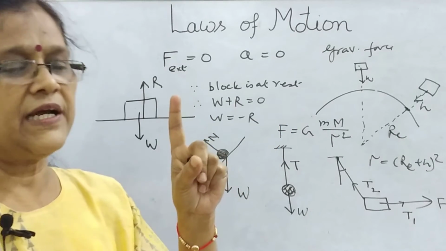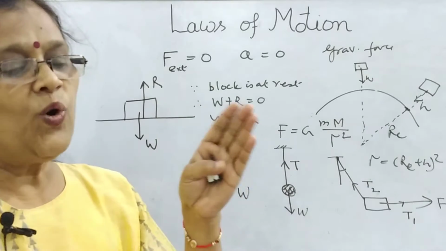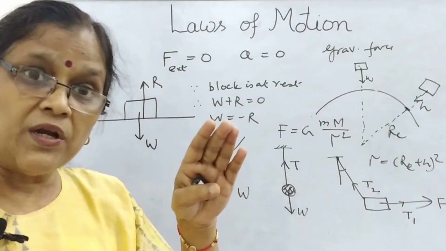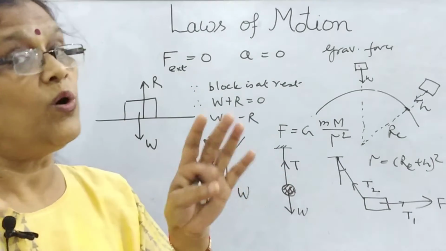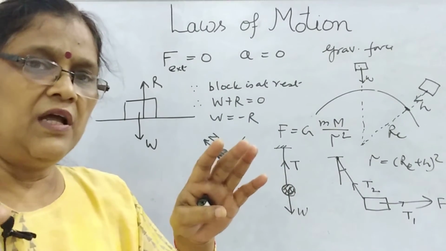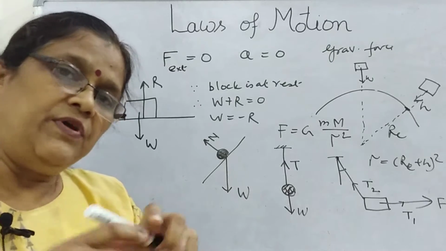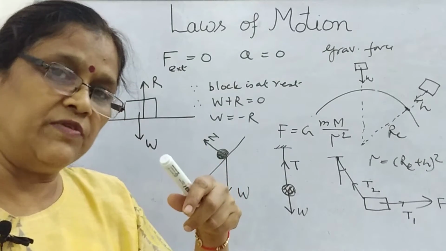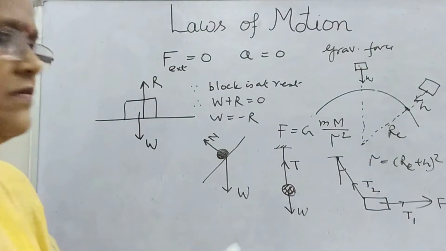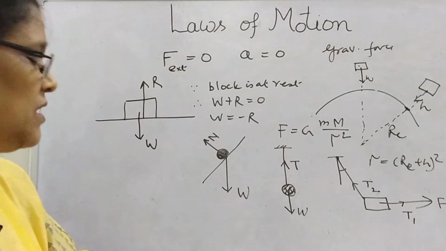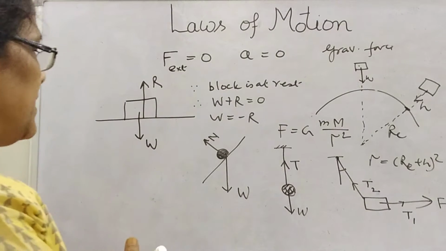The second thing is that forces on it are shown, not by it. Whatever forces are acting on the body, they are shown. And thirdly, from where we are observing, where is the observer, in what reference. So normally we take that the observer is standing on the ground.